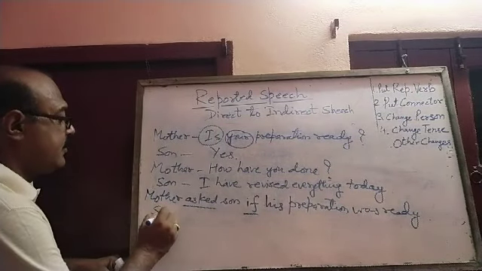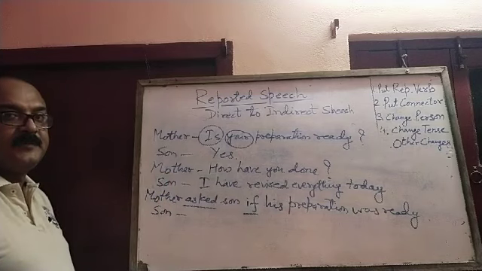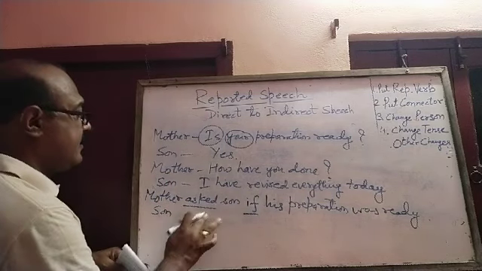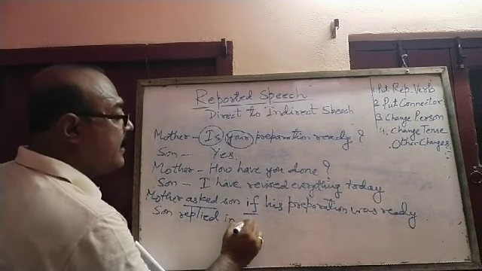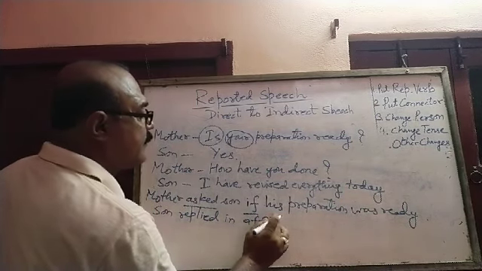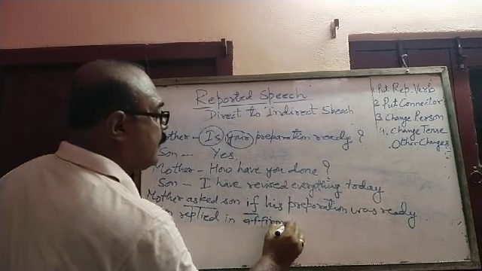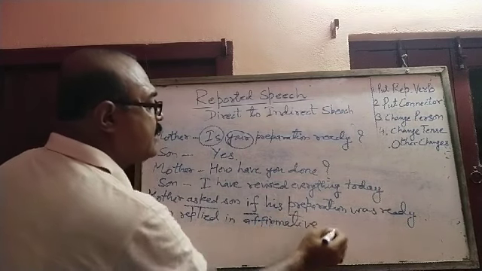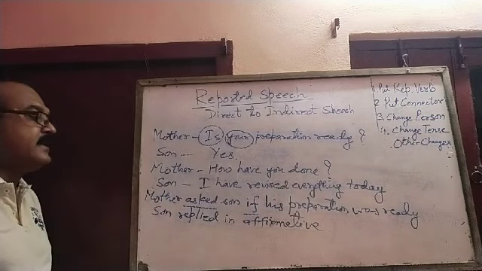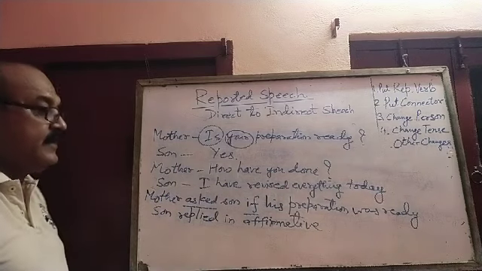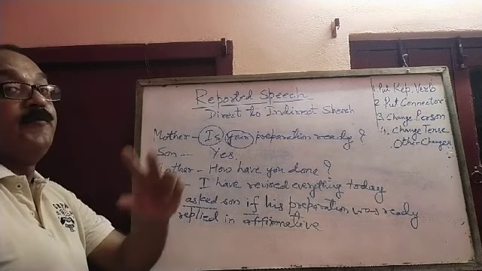Son only said yes. Son replied, of course. Son replied in affirmative. If there is no, you write son replied in negative. If there is yes, you say son replied in affirmative.